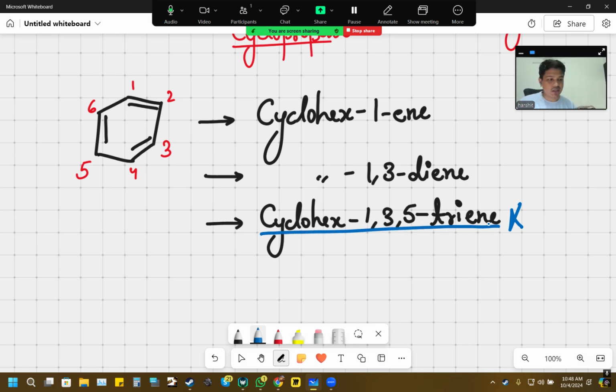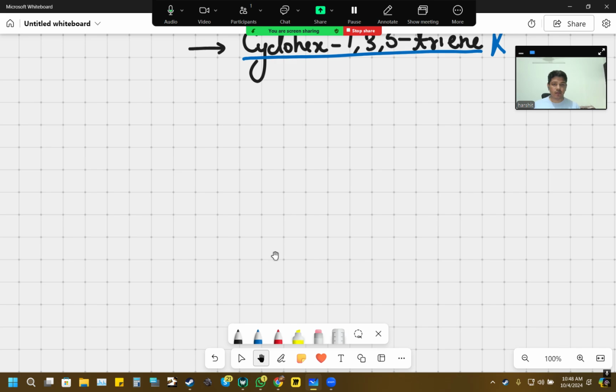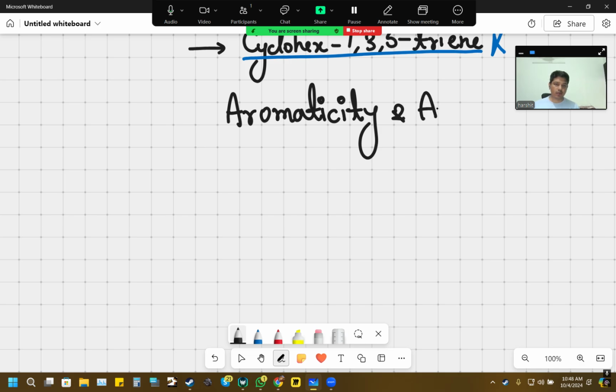What I mean by this is, we know these compounds are physical substances which we derive, we synthesize in the lab. Now, this cyclohexa-1,3,5-triene does not exist in the lab, as in there is no physical substance which corresponds to this name. So, what exactly will be the name of this compound? Now, it brings us to this very new sub-branch in organic chemistry, which is called aromaticity. Aromaticity and aromatic compounds.